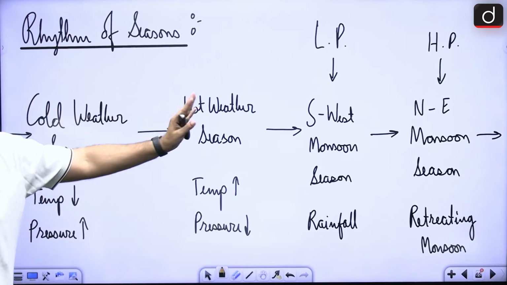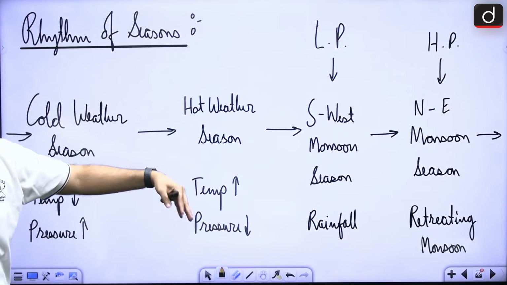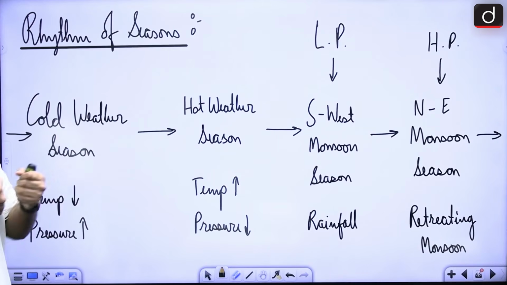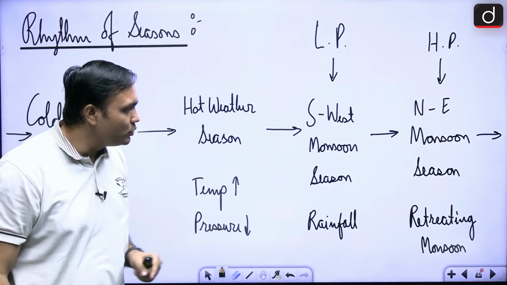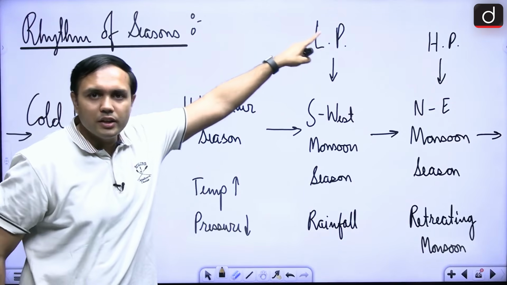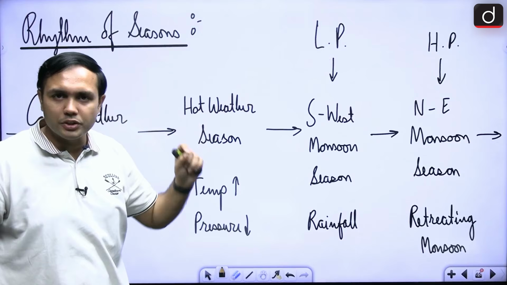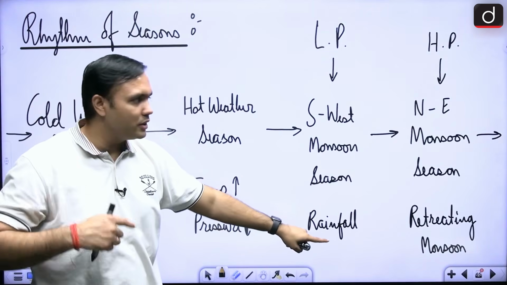Next, as we move towards the hot weather season, temperature rises and pressure falls. This is attracting the winds from across the equator, right? Then, as these southwest monsoon winds are being attracted here, what is the condition in the Indian landmass? There is low pressure condition, right? So that is why there will be rainfall in the Indian subcontinent, right?